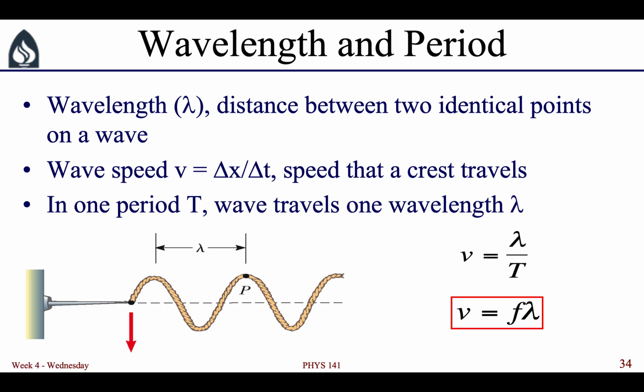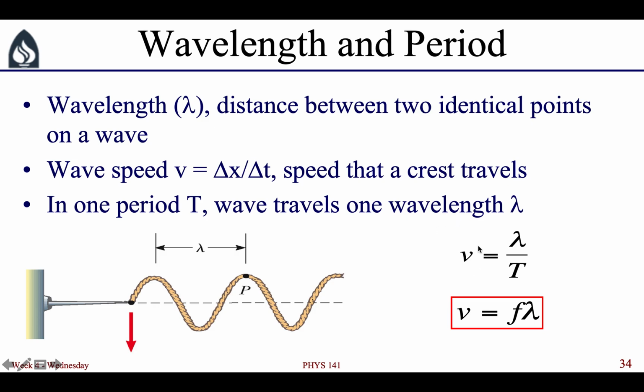So as we mentioned on the last slide, in one period, the amount of time it takes for any point on the wave to go down and back up again, the wave will have traveled one wavelength. So in one complete up and down period, the peak will have moved along down the wave by one wavelength.